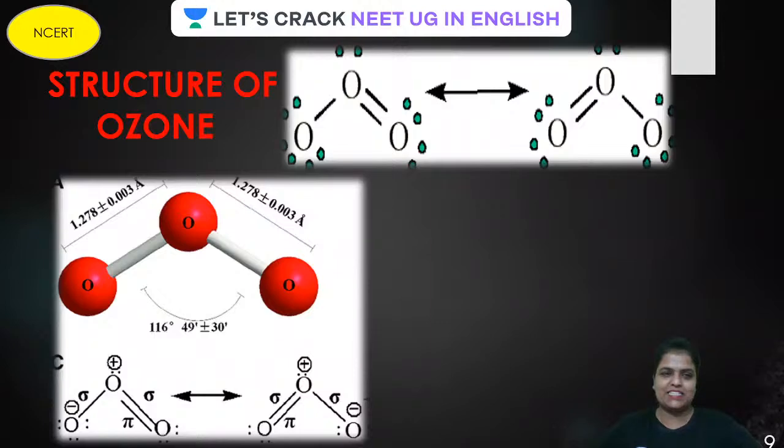Come on, let's study this in detail. First of all, let us study the structure. Come on, guys, we are going to cover all the aspects of NCERT, all the aspects from where the questions have been asked or can be asked, and yes, from the NEET point of view.